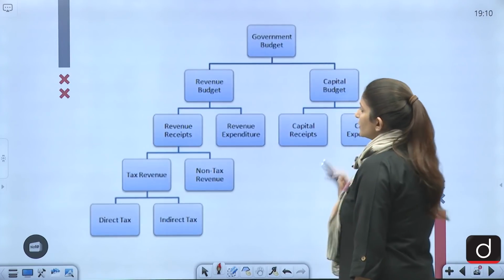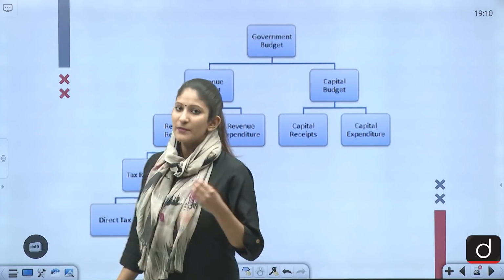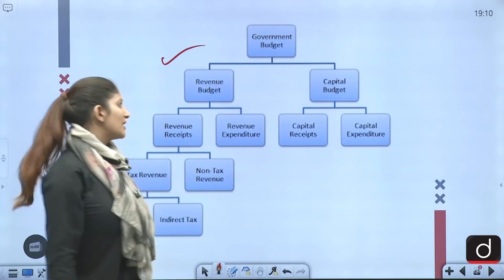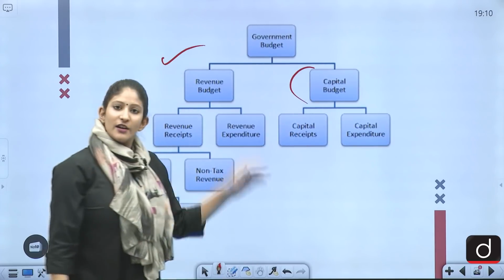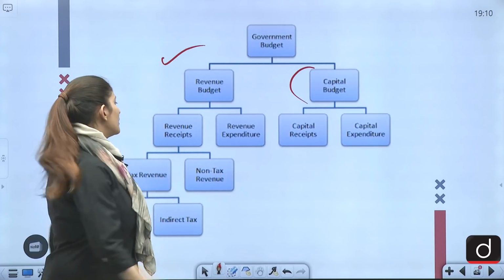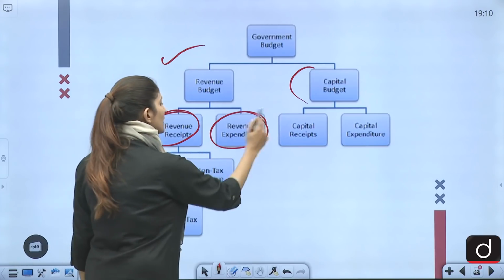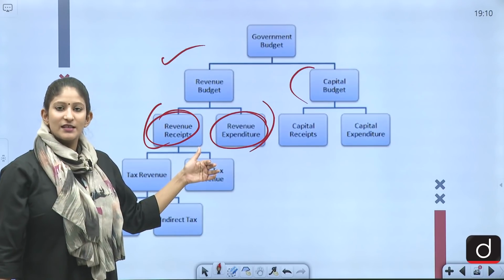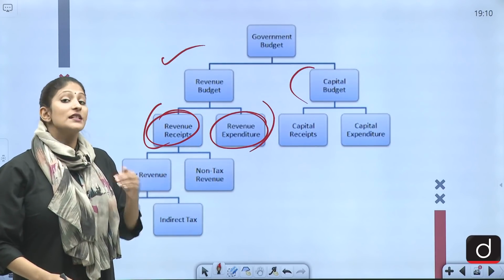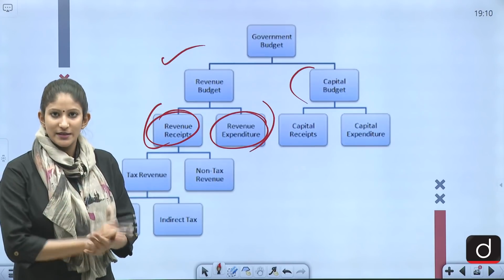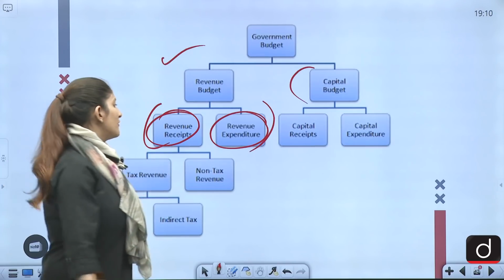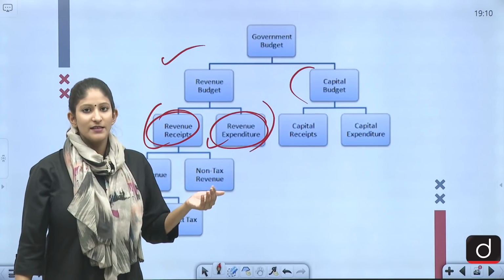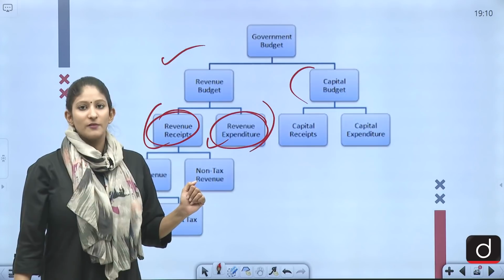Now, if we talk about general budgeting, some concepts are there. So, government budget is divided into two, revenue budget and then comes capital budget. Revenue budget means having revenue receipts and revenue expenditure in the picture. Alright, and revenue receipts means those receipts which do not directly affect the assets and liabilities of the government, and revenue expenditure are those expenditures that do not affect the liabilities and assets of the government, right?